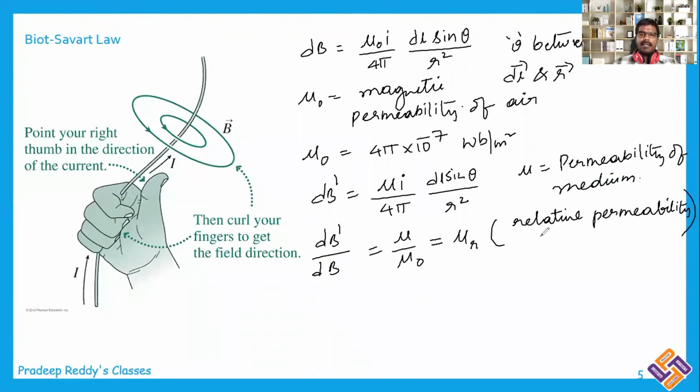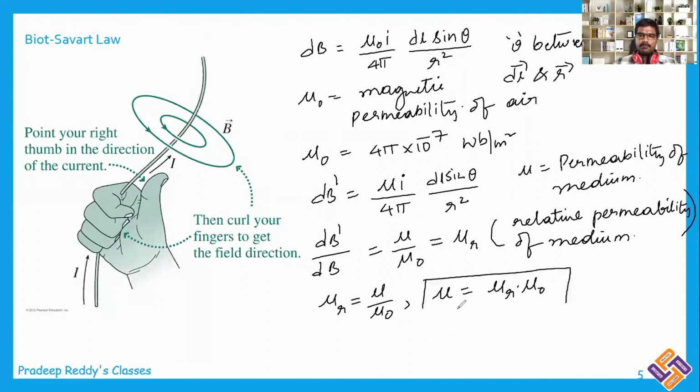Which is called relative permeability of medium. And mu r is a constant value. It has no unit because it is the ratio. So mu r is equal to mu divided by mu naught. From here you can write mu is equal to mu r into mu naught. This is one more conclusion which you can draw.